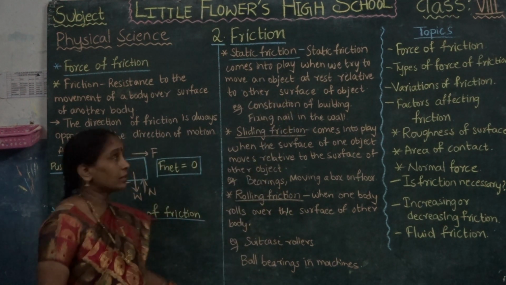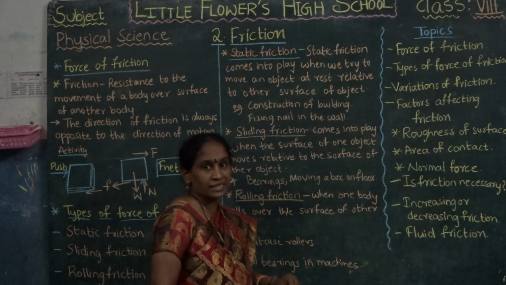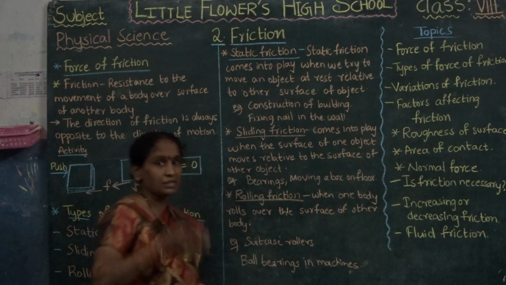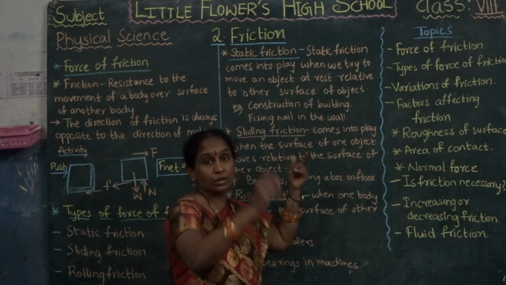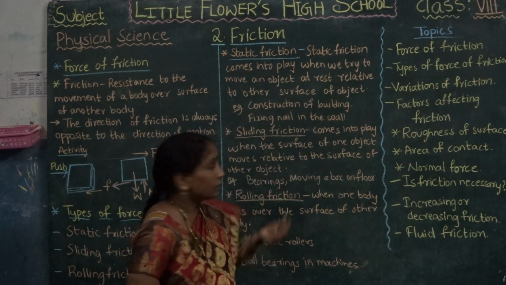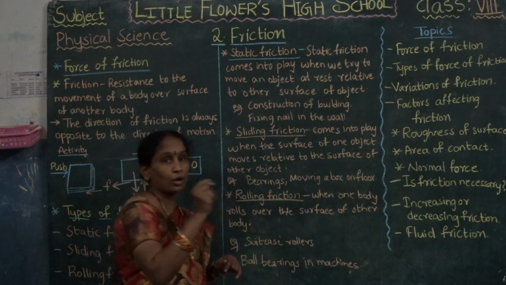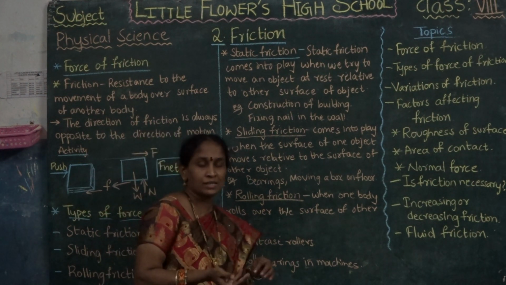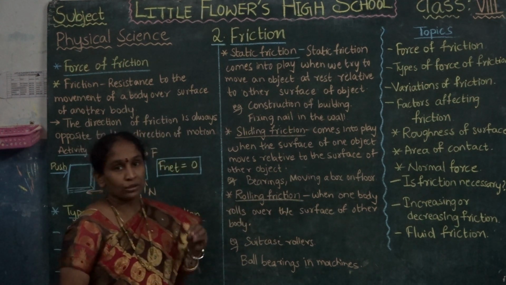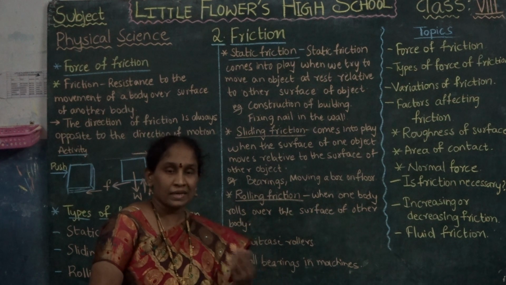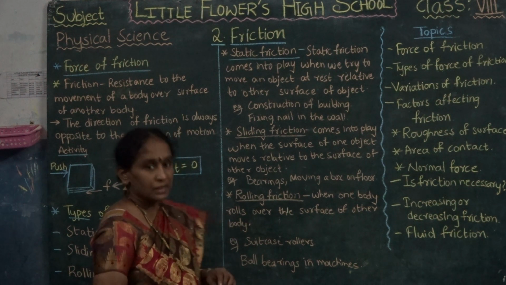Example here, building construction. The floor is at rest, but we are constructing the building in an upward direction. Next one, fixing a nail into the wall. By hitting the nail with the hammer, we push the nail into the wall. The wall is in the rest position. That is called static friction.